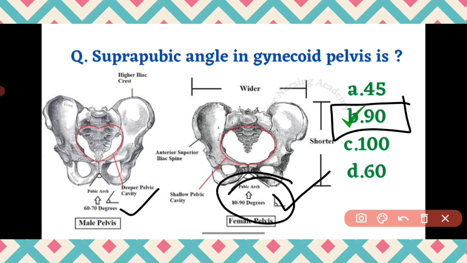Understand guys? In case they are asking android pelvis or male pelvis, in that situation what will the answer be? The answer is going to be 60. Understand guys? Fine.